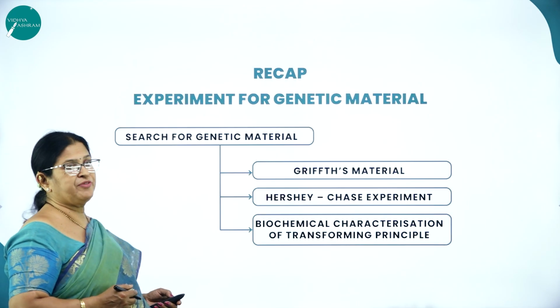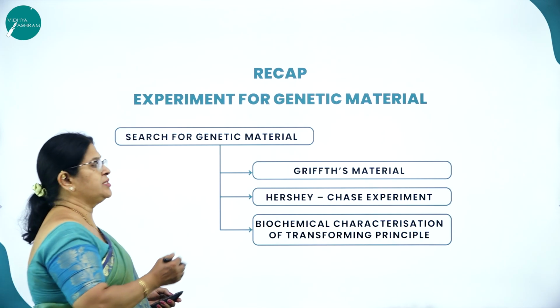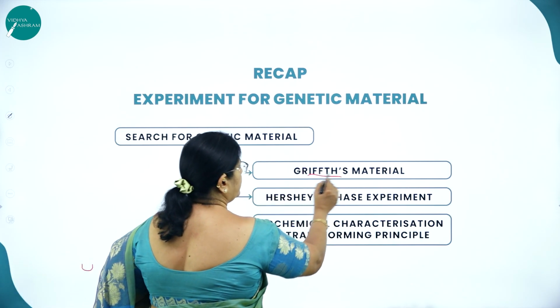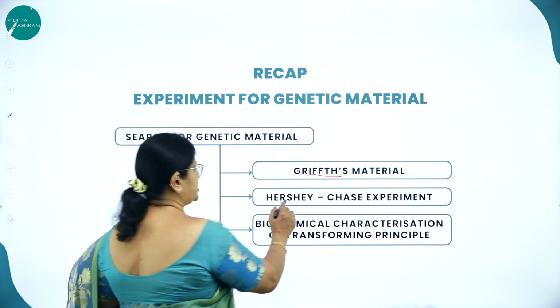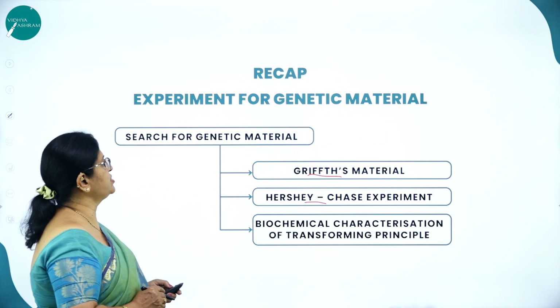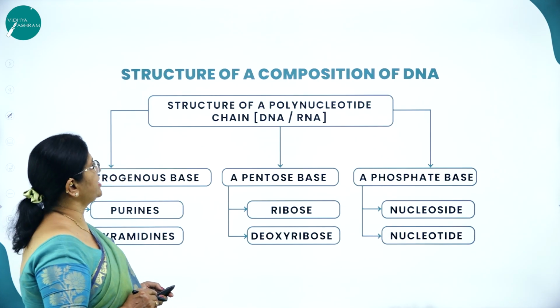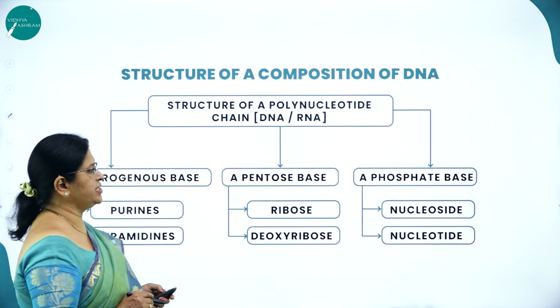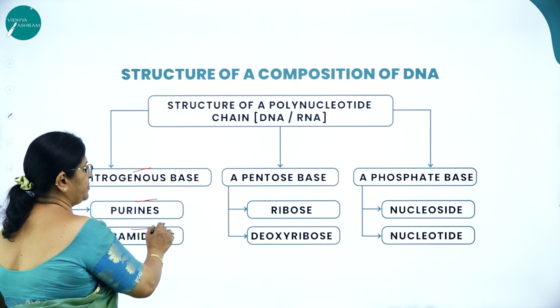So, experiments for genetic material. As you know, the search for genetic material was first done by Griffith, taking Streptococcus pneumoniae. Then the Hershey-Chase experiment, then biochemical characterization of the transforming principle. Then structure and composition of DNA, the structure of a polynucleotide chain, DNA and RNA, that is a nitrogenous base, purines and pyrimidines.